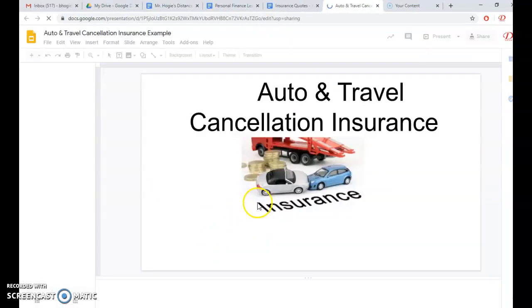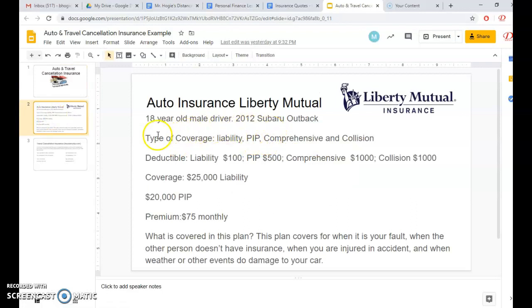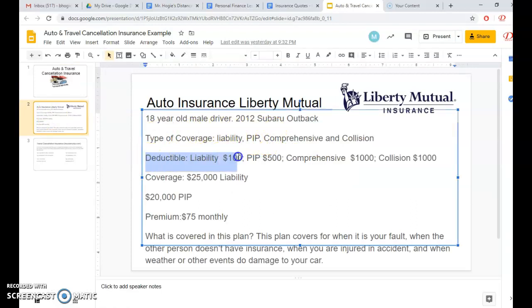Other good examples down here: auto and travel cancellation. In auto insurance, there will be several different types of deductibles, and they might be different amounts. The liability deductible is $100. The PIP deductible is $500. Comprehensive is $1,000. Collision is $1,000. There's coverage, $25,000 in liability, $20,000 PIP. Premium is $75 a month. Here's what's covered, and here's what they used as their example.